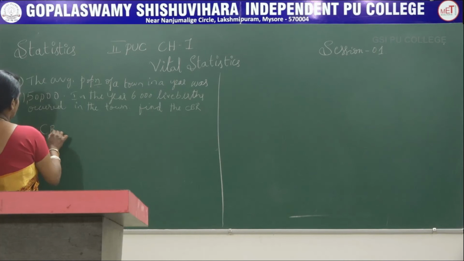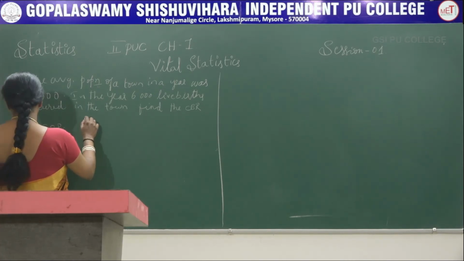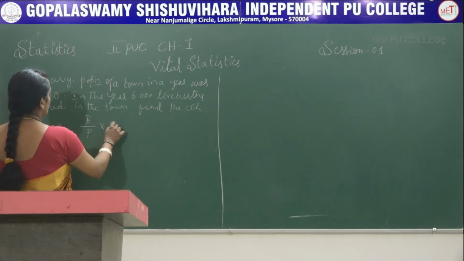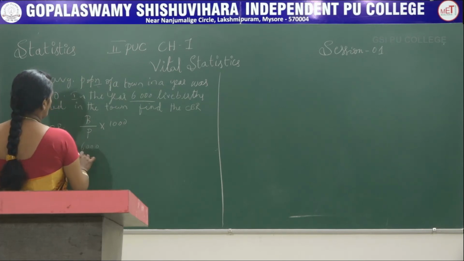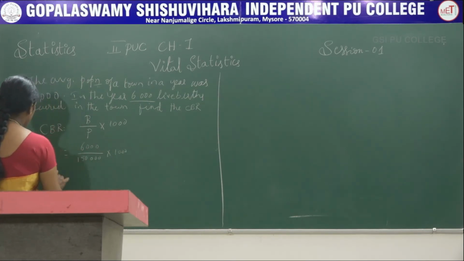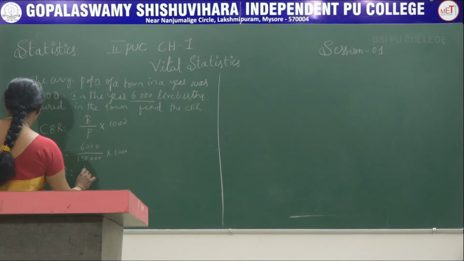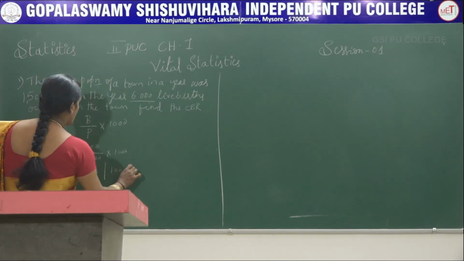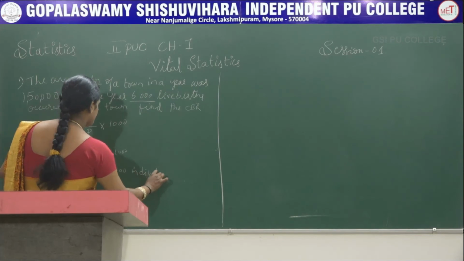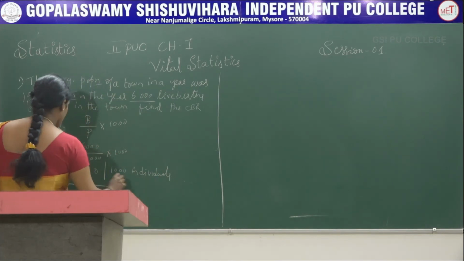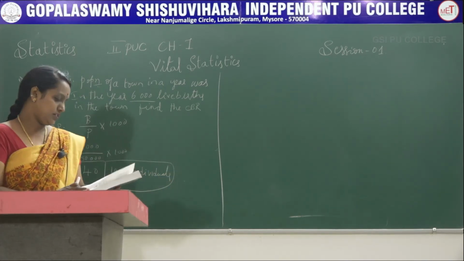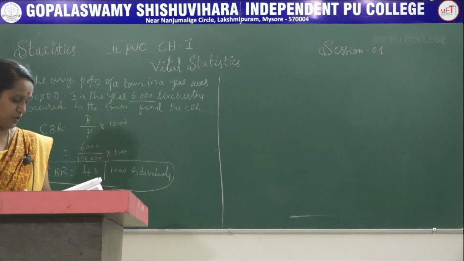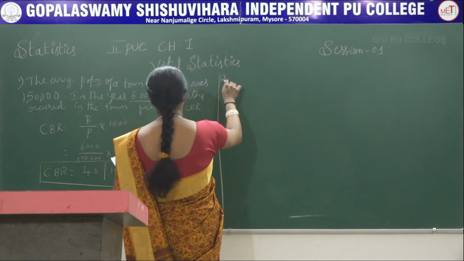So we have a formula to find CBR. CBR is equal to births divided by population into 1000. Births are 6,000 and population is 1,50,000, into 1000. So CBR is equal to 40 per 1000 individuals. Next, let's solve another one.